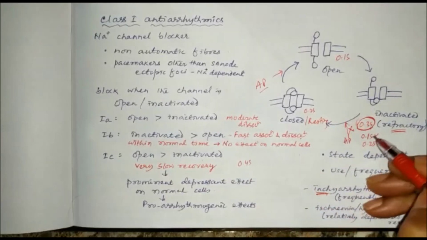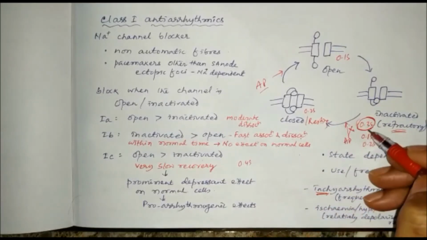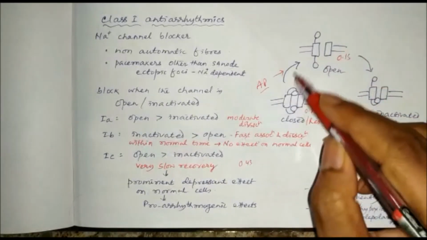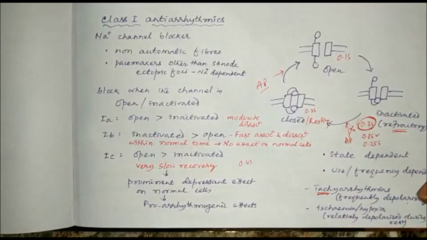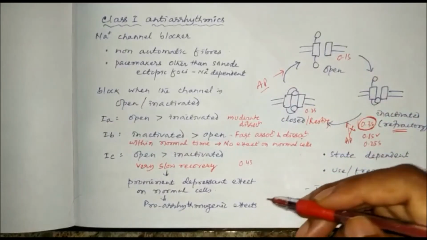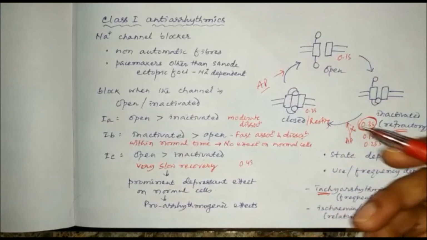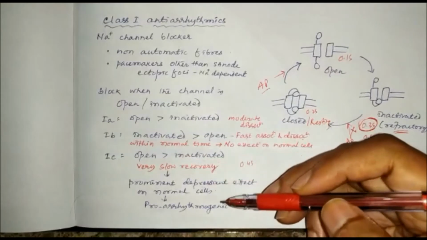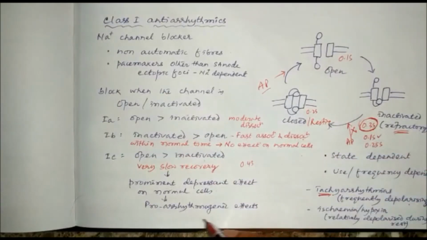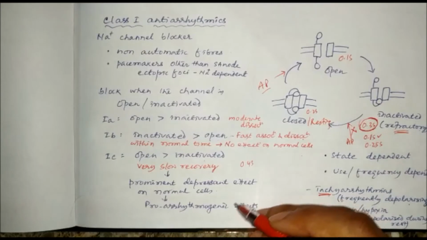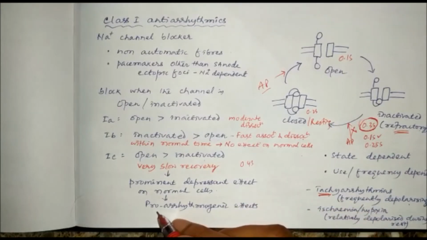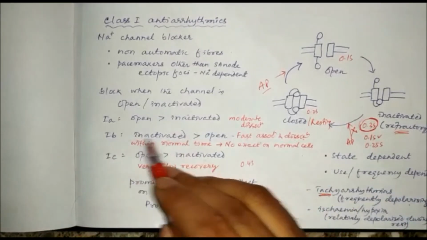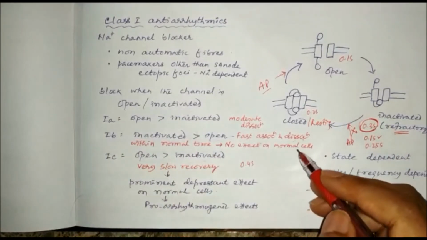Suppose recovery takes 0.4 seconds, which is more than normal. So what will happen? The whole cycle will be delayed, and this can also cause arrhythmia. Rather than a beneficial effect, it can also cause arrhythmia. Class 1c drugs have the potential to produce arrhythmia, so they have pro-arrhythmogenic effects. But class 1b has no effect on the normal cells.